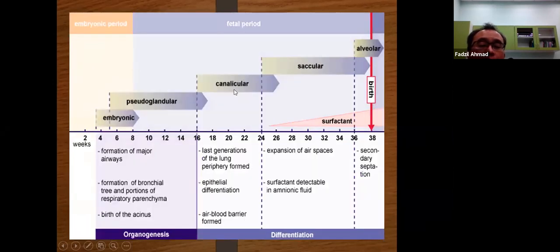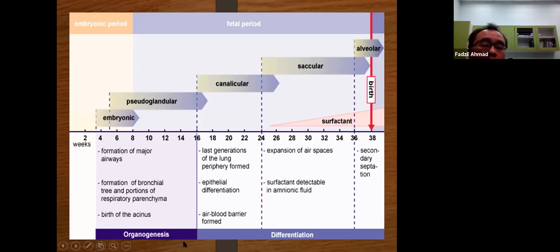And a bit more complicated diagram. This is the phase, and then the major event: formation of airways, generation of lung periphery, expansion of airspace, and this is where you can identify the trace of surfactant in the amniotic fluid. And then after that, birth. Then after that is where you start to be able to identify the surfactant.